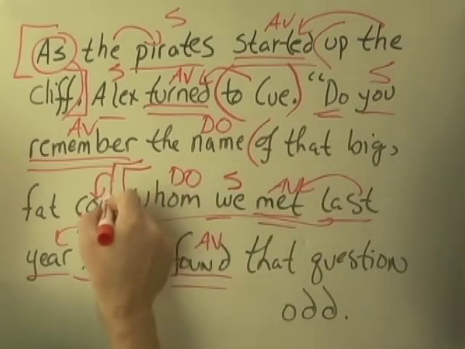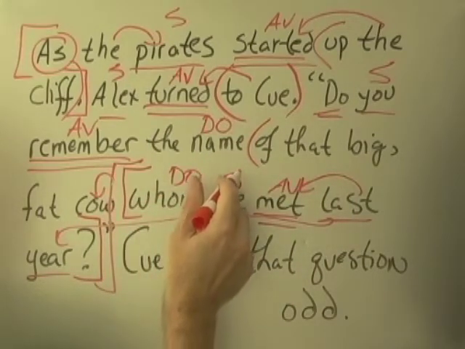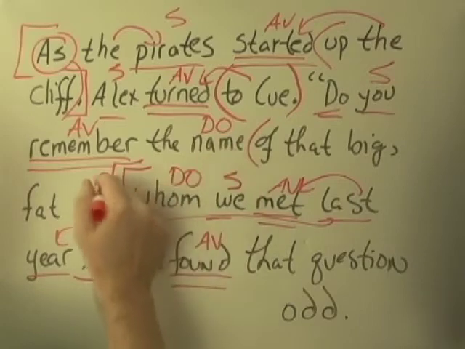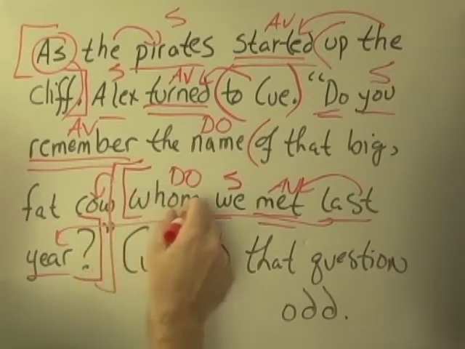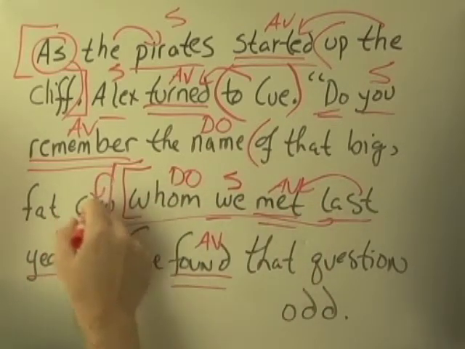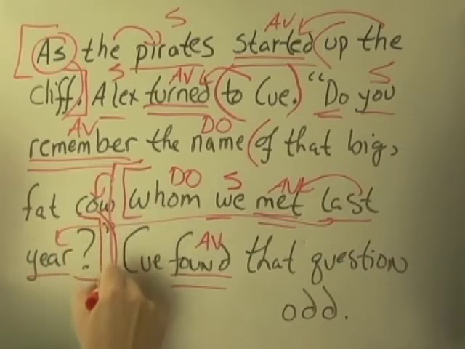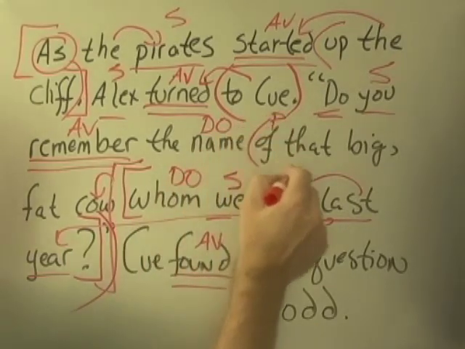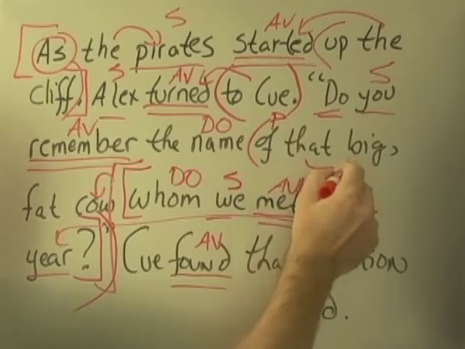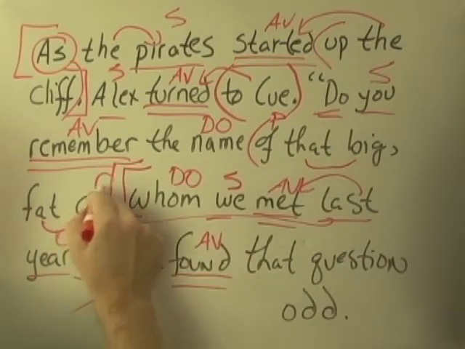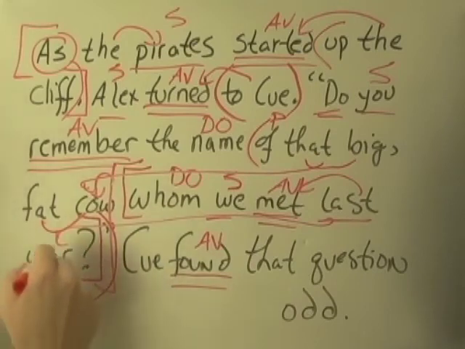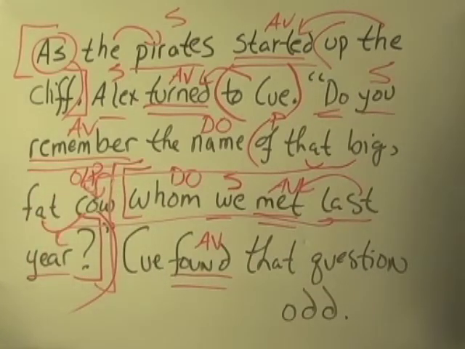Of that big fat cow. Now, I can surely end this parentheses after cow, but since I've got this dependent clause modifying it, essentially joining with cow, I can also draw my parentheses right there. There's the preposition. That and big and fat all modify cow, which is the object of the preposition. It is getting difficult to read this. Sorry about that.